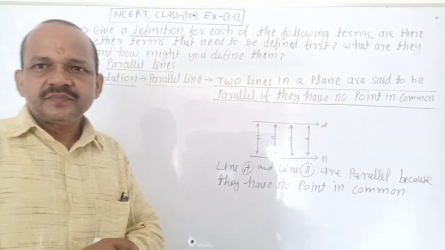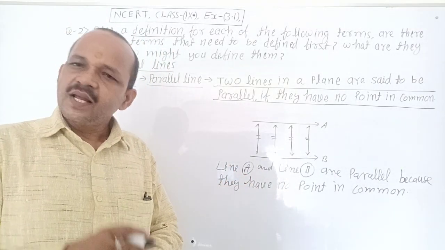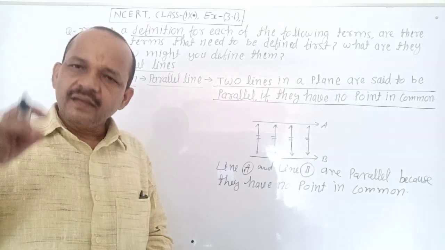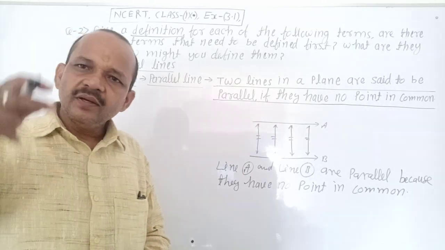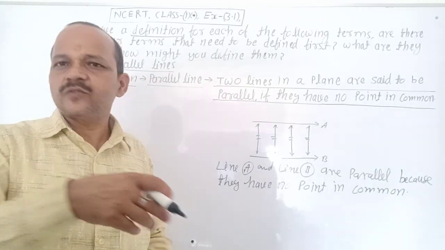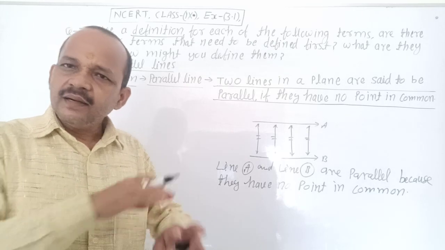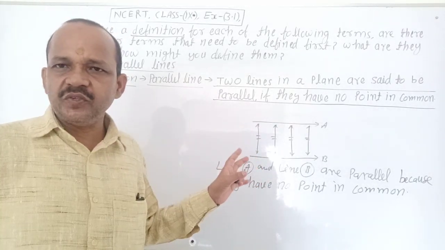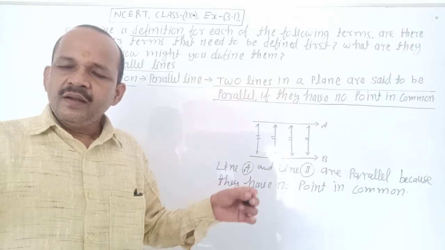Undefined terms. For example, a plane, a line, a right angle, a rectangle, length, breadth and point, and so on, are undefined terms. It is clear? No confusion about it? Very good.